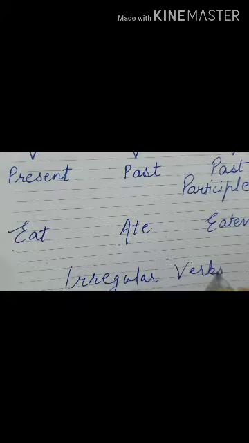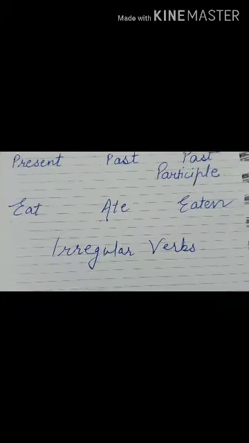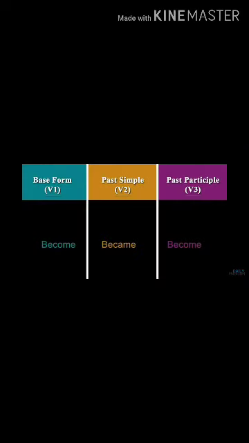These are irregular verbs. So I'm going to give you some more examples of it. Watch carefully. Now in these slides you will be able to know about more and more verbs and their past form and their past participle also. You can see come, came, come. So what is come?